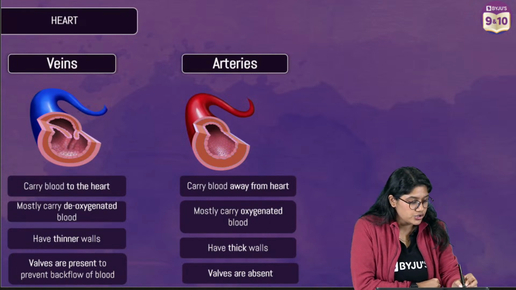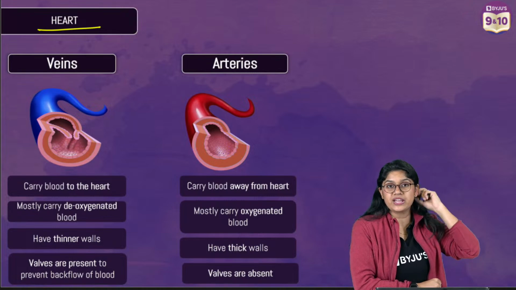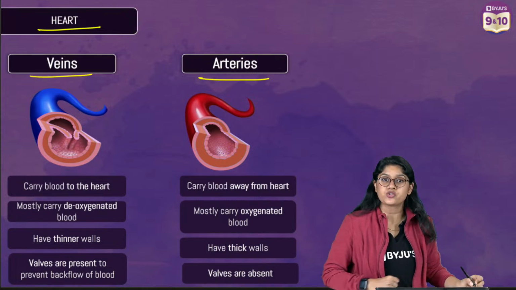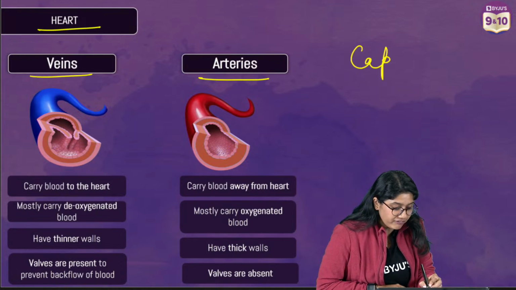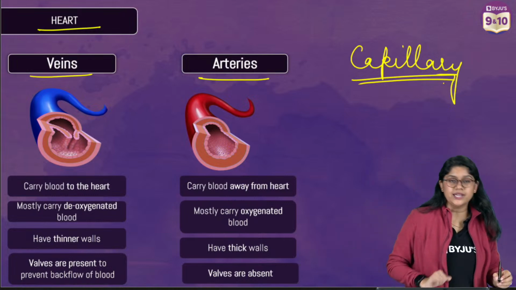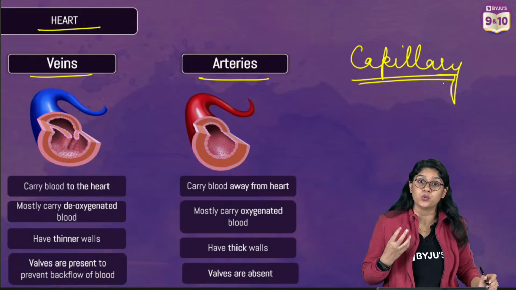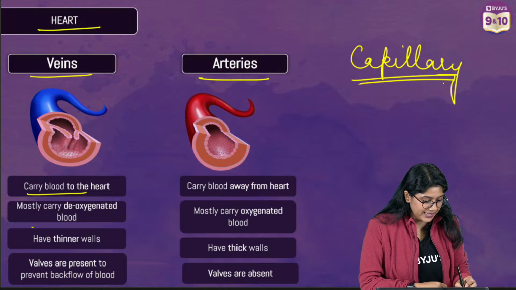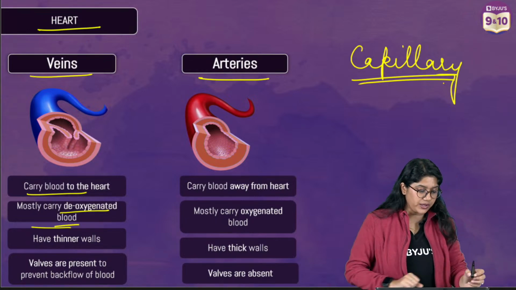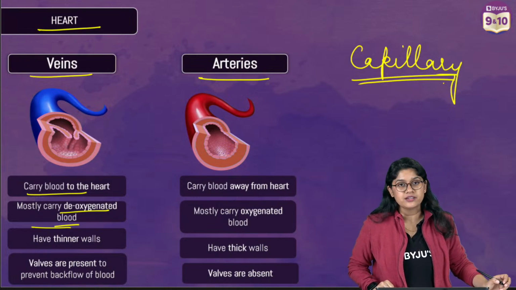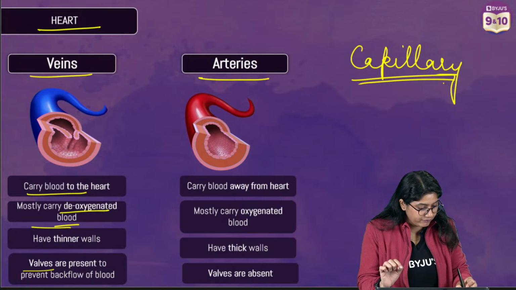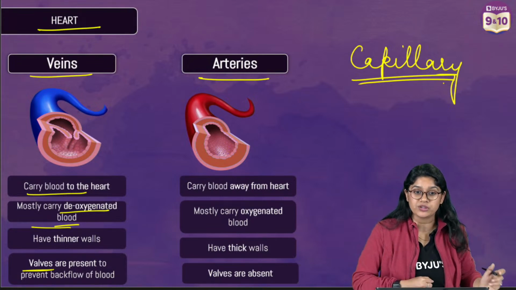Okay? So everyone, in our body, we have different types of blood vessels. We have veins, we have arteries, and then of course, we have capillaries, right? Veins are the ones that carry blood towards the heart. They carry deoxygenated blood mostly. They have very thin walls. The exception here is the pulmonary artery and pulmonary vein. And they have valves that prevent the backflow of the blood.